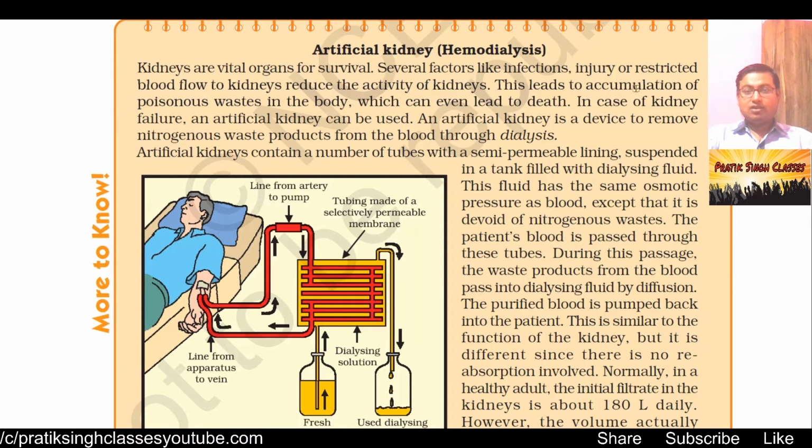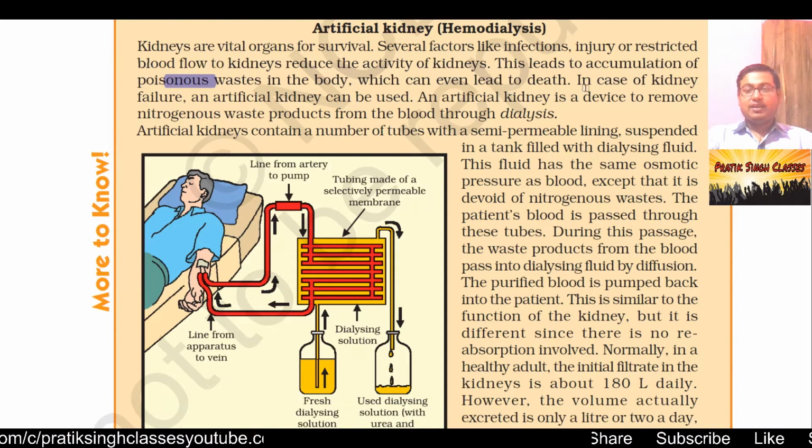This leads to accumulation of poisonous waste in the body. That means the amount of poisonous waste will start increasing, and its concentration will start increasing, which can even lead to death. In case of kidney failure, an artificial kidney can be used. It is an external machine which separates nitrogenous waste from the body.